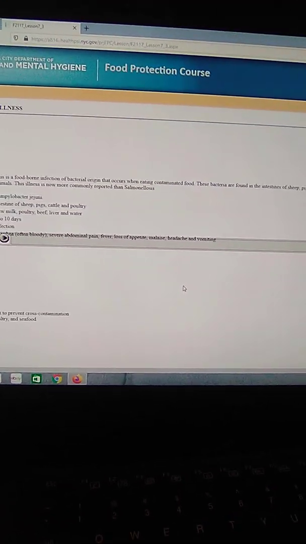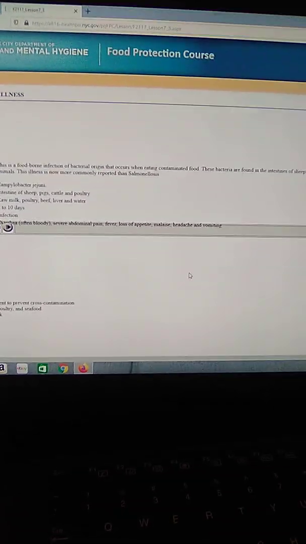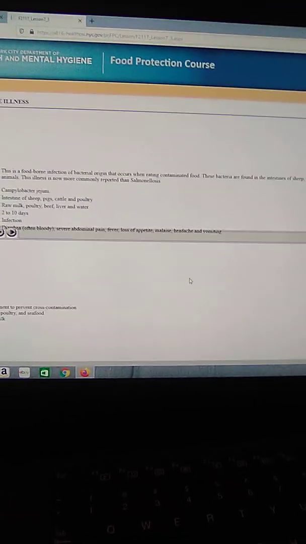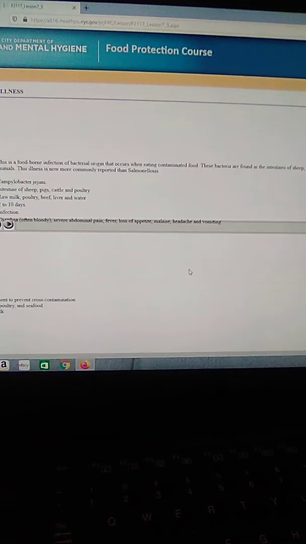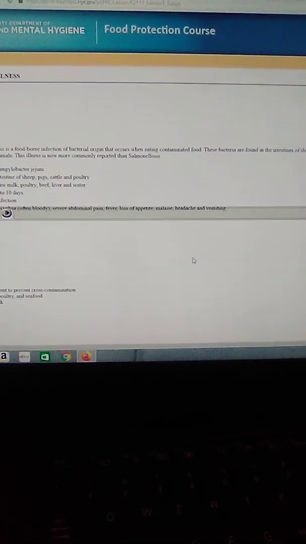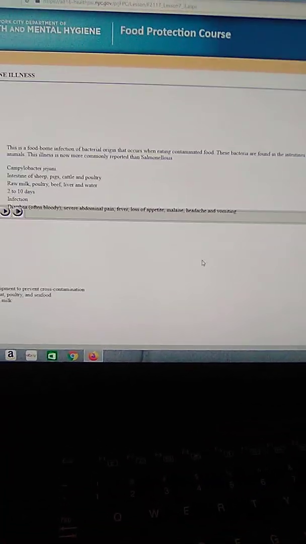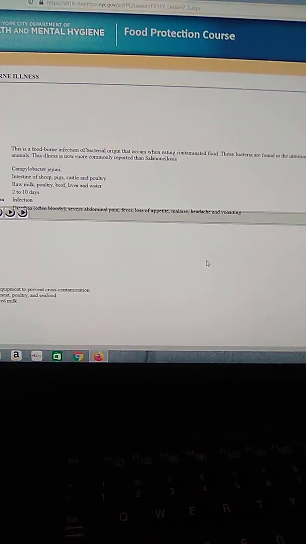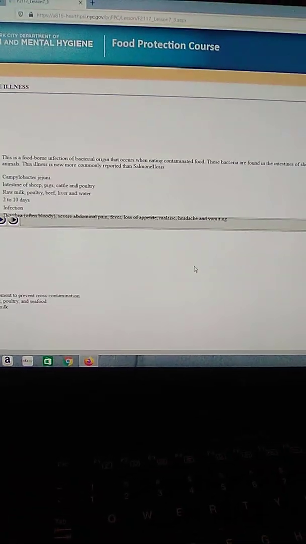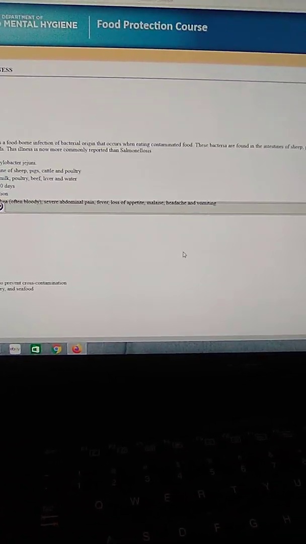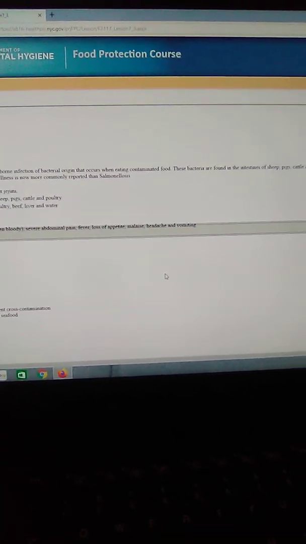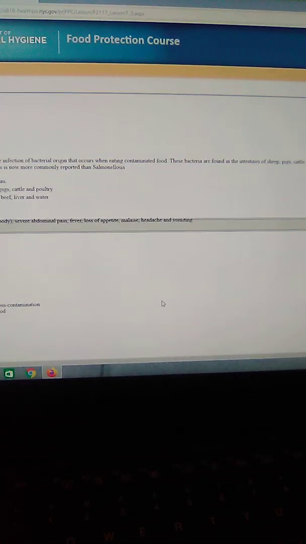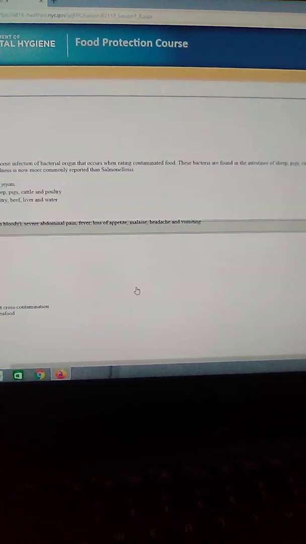Control measures, all right? How to control this. Properly sanitize equipment to prevent cross-contamination. Next, thoroughly cook meat, poultry, and seafood. Next, use only pasteurized milk. And next, use potable water. Pasteurized milk is milk that is heated up, to like 165 degrees Fahrenheit, to get rid of the bacteria. That's what pasteurized milk is.